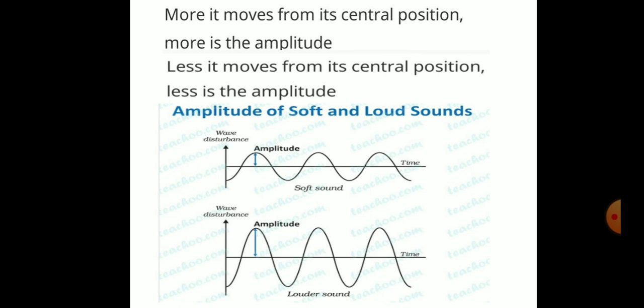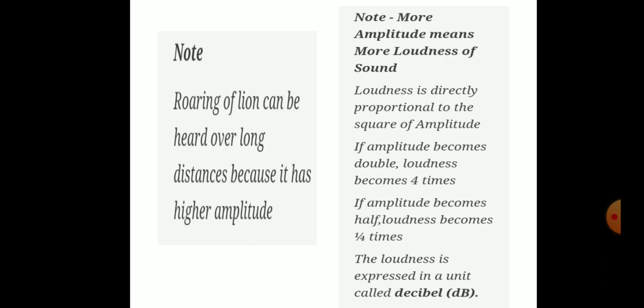That means the loudness of sound depends on amplitude. More amplitude means more loudness of sound. Loudness is directly proportional to the square of the amplitude.